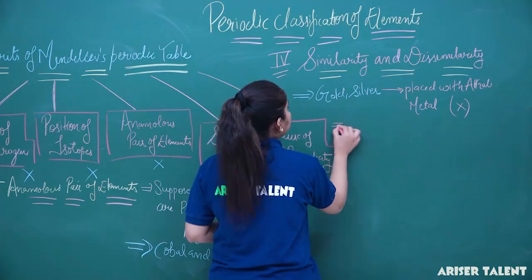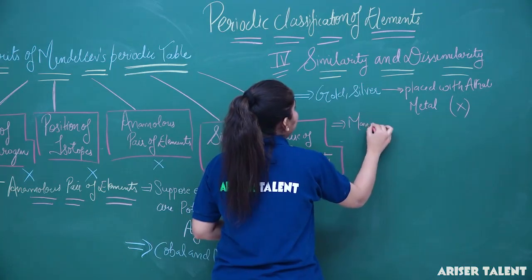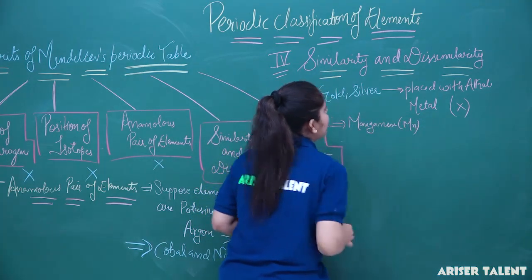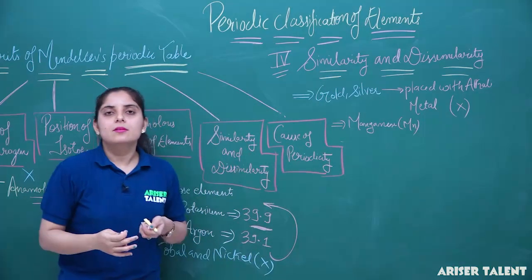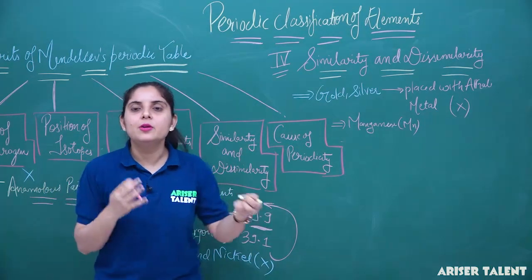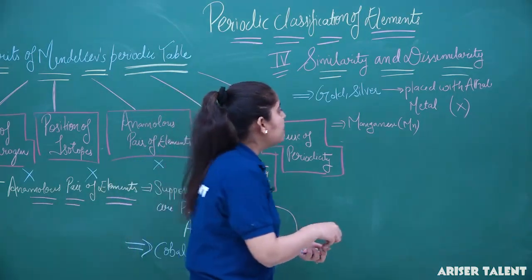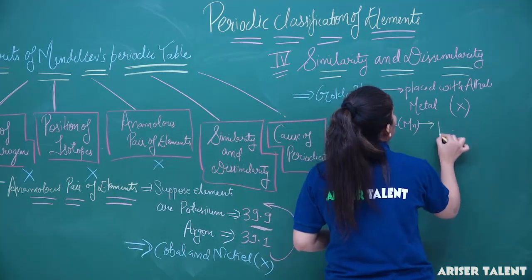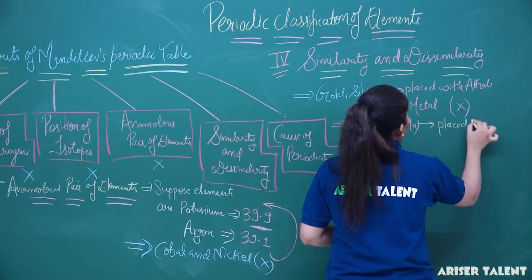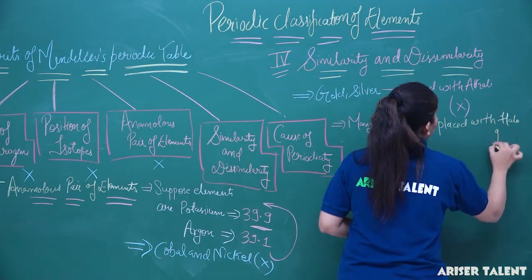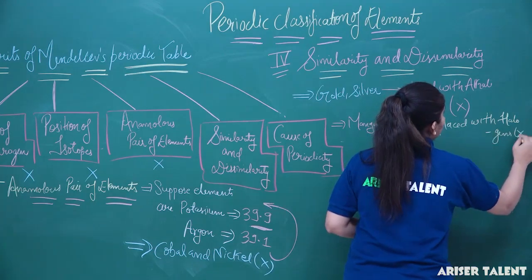Secondly, the manganese element, that is Mn, is placed with halogens. They do not have any property similar to that of the halogens. So this idea is again discarded because manganese does not have any resemblance with halogens.